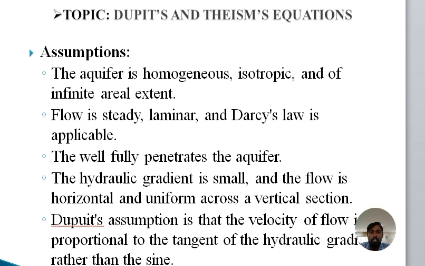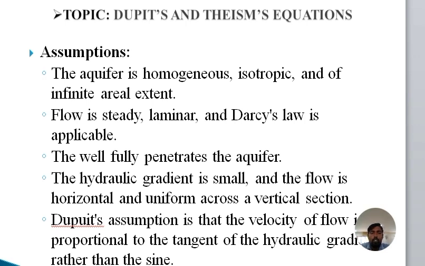The flow is horizontal and uniform across the vertical section. If the hydraulic gradient is very high, that indicates a vertical formation. If the hydraulic gradient is small, the formation will be horizontal, uniform across the vertical section. Based on that, the slope will be dependent.